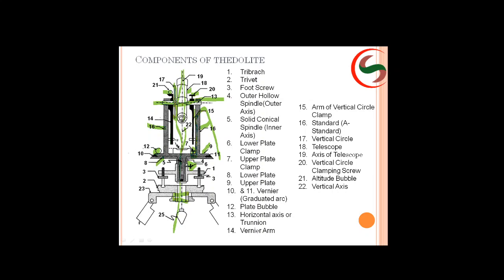This line you can see is the vertical axis. And tripod, clamping nut for shifting head center. We have a clamping nut, and this is a plumb bob. So these are some of the component parts of a theodolite instrument.